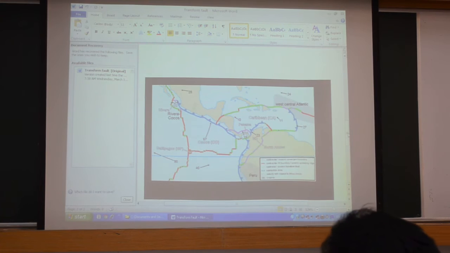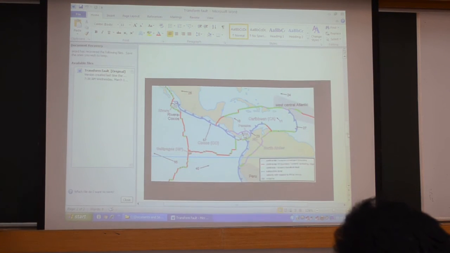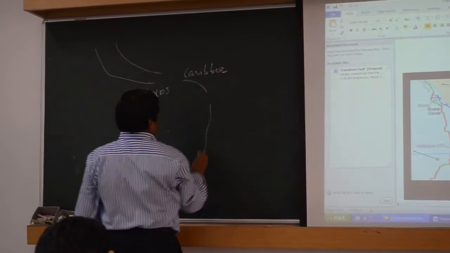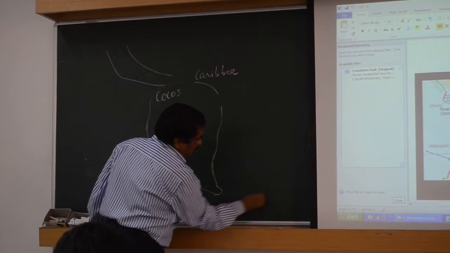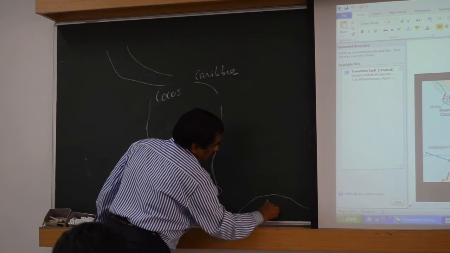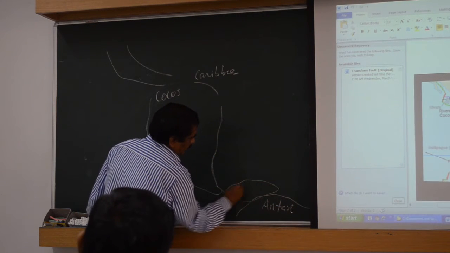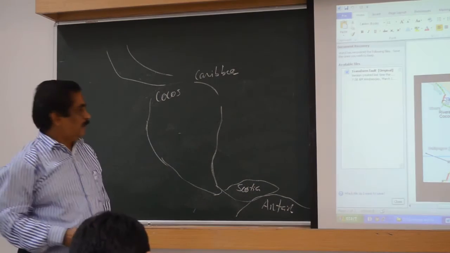Cocos and Caribbean. So the minor plates are there. Here is Cocos and here is Caribbean. South America will go here. Antarctica is here. From here, Scotia. S-C-O-T-I-A, the Scotia plate. Now minor plates or micro plates.